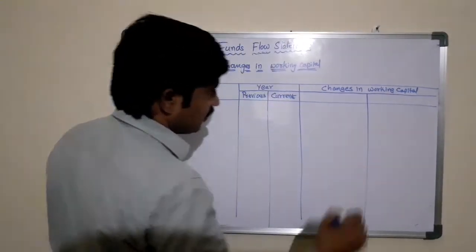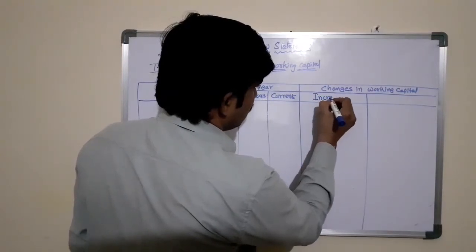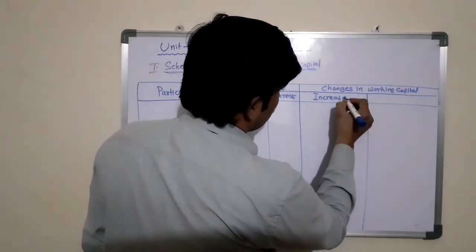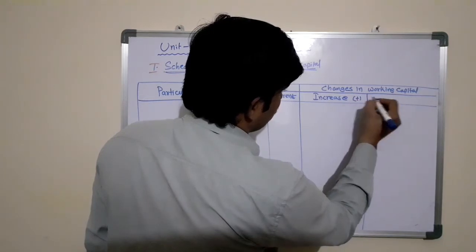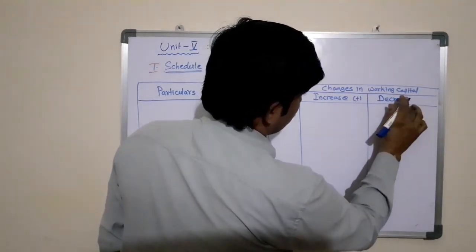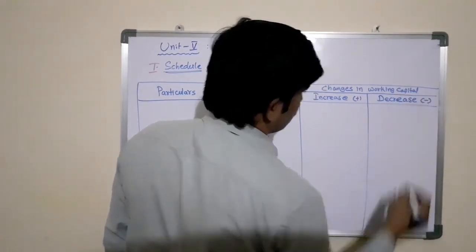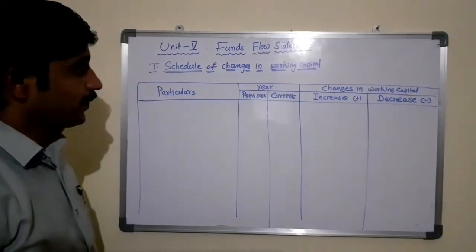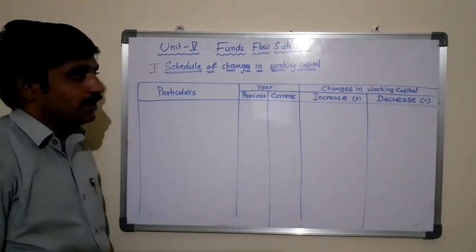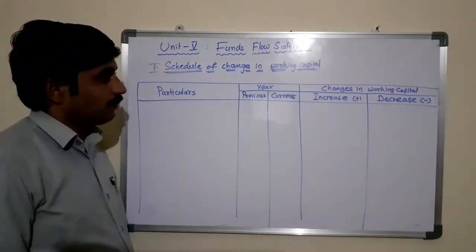This is again classified into two: increase and decrease. So this is the format to prepare the schedule of changes in working capital.